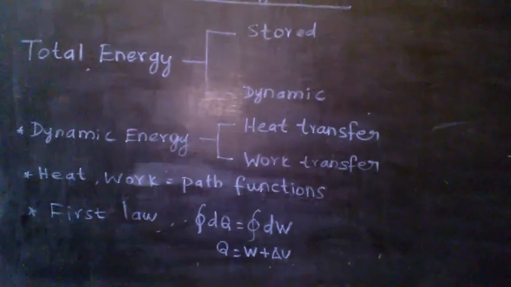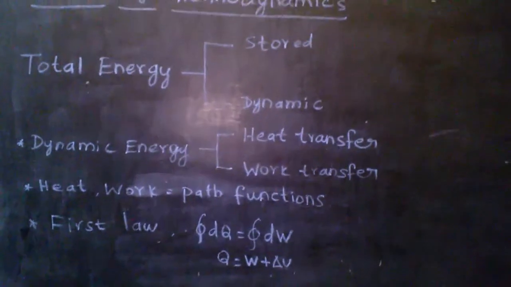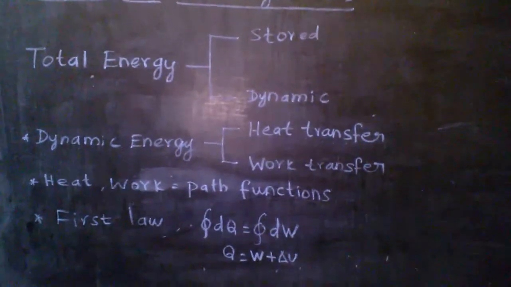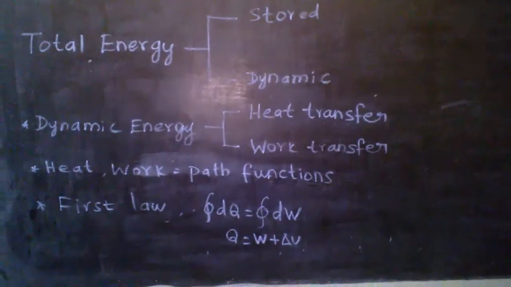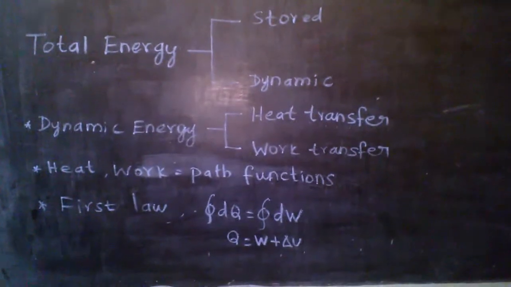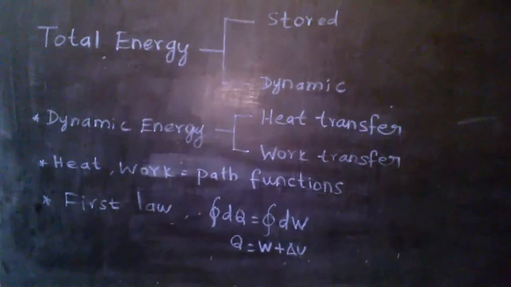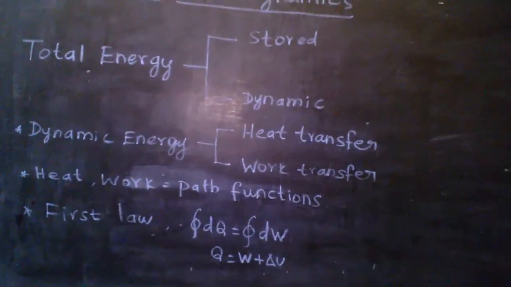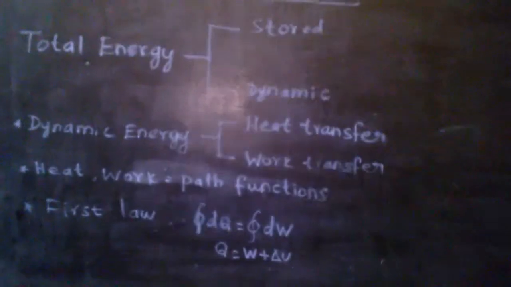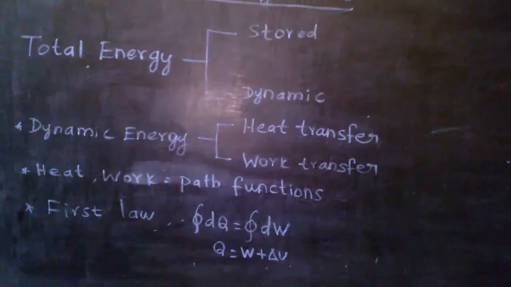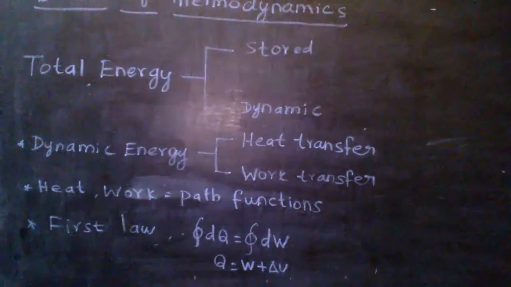What does the second law of thermodynamics state? The Clausius law clearly states that it is impossible to construct a device operating in a cyclic manner with no other effect that produces heat transfer from a cold temperature to a hot temperature. We can simply state the Clausius law: it is impossible to run a refrigerator without a compressor driven by an external power, that is a motor. This is the simple statement of the Clausius law.